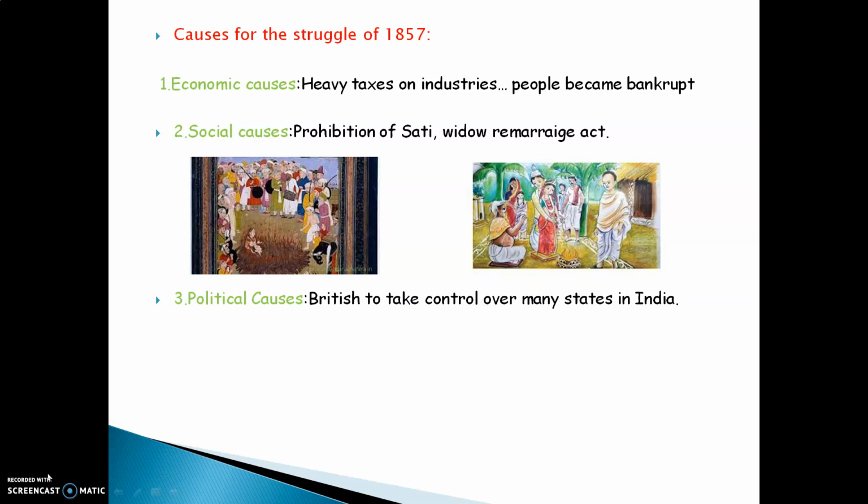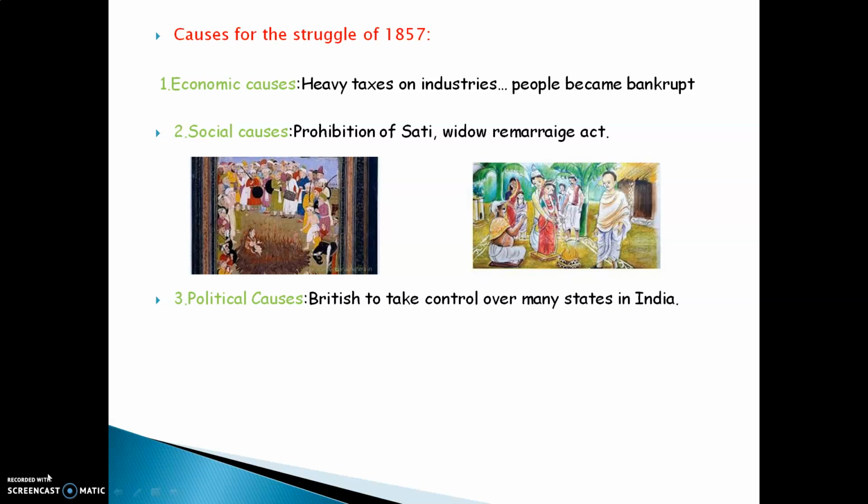Britishers insisted on something called the Widow Remarriage Act. This means that the widow should not die along with the husband, but rather marry again. That was called widow remarriage. So somehow you realize that the Britishers did try to change the society of India for the cause of good.